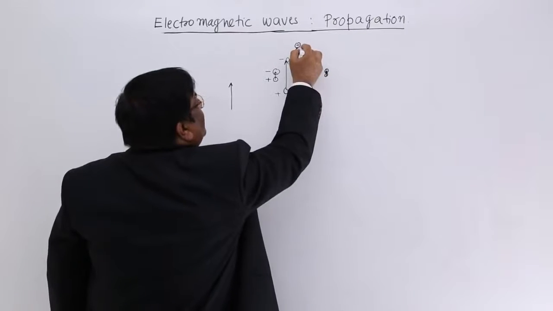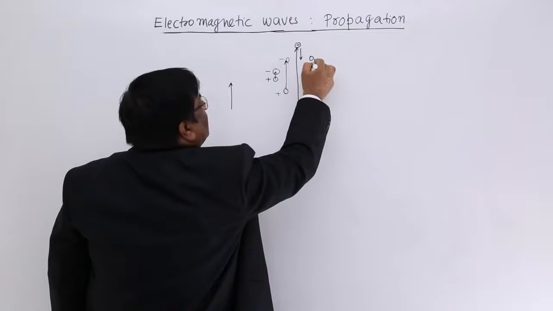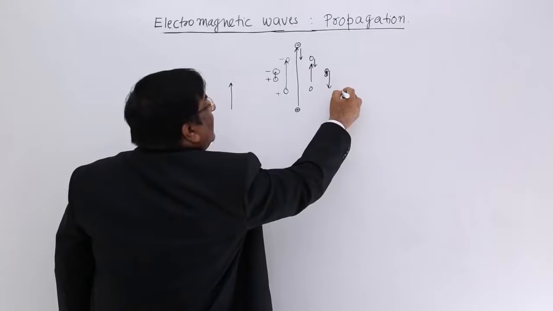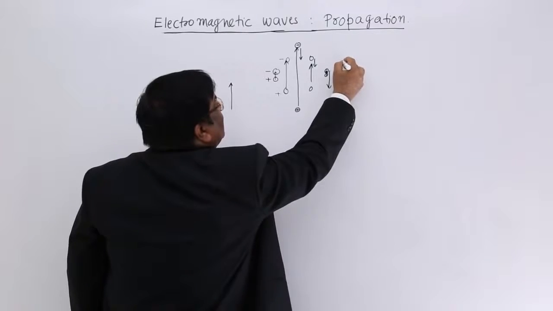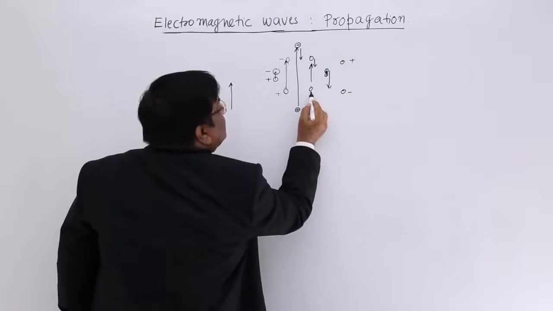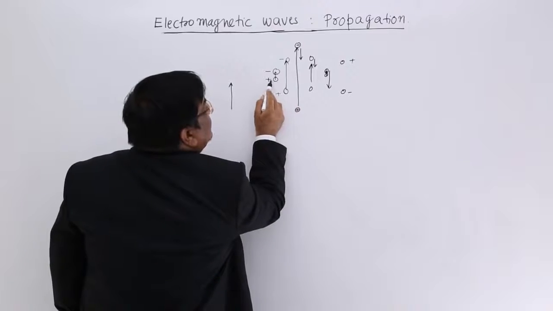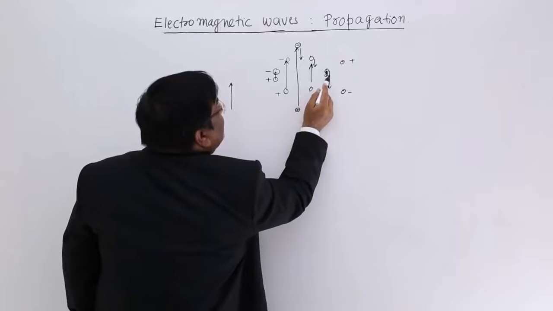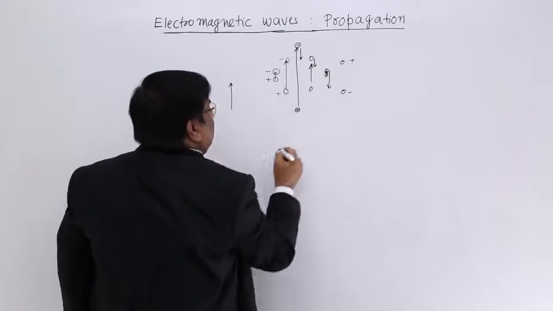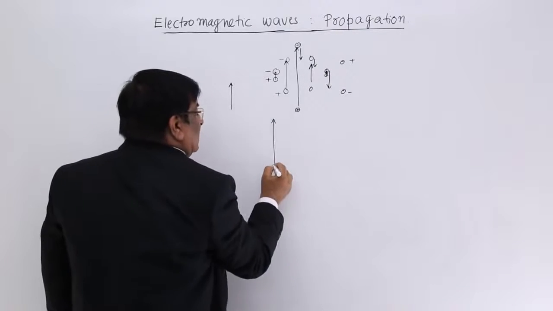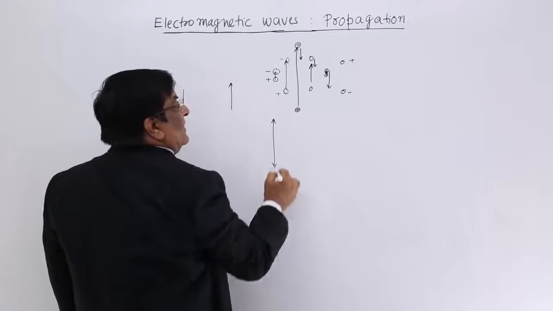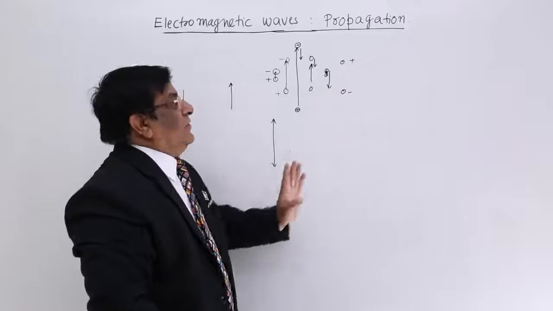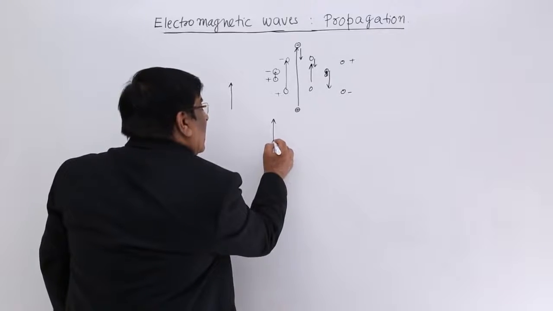But this electron keeps on going in this direction, and now here is minus and here is plus, and after that it goes to the other side because they are oscillating in this way. So it is happening at one place, though I am showing it at different places.